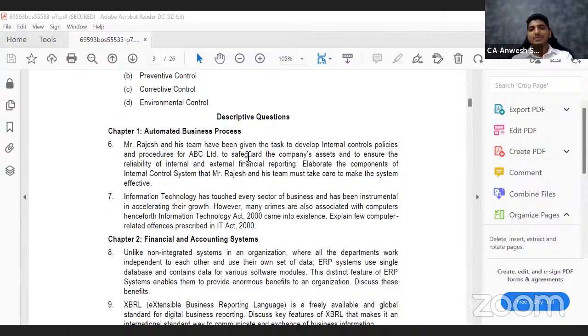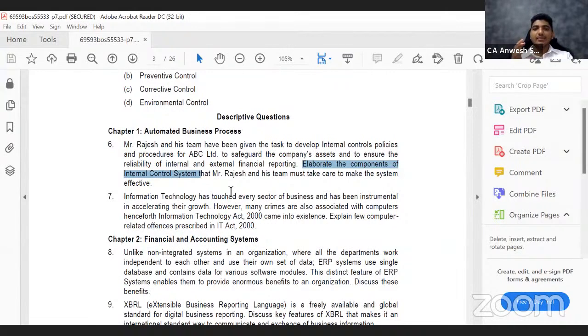Elaborate the components of internal control system that Mr. Rajesh and his team must take care of to make the system effective. It is a very lengthy question, but the actual question I'm going to highlight is only this much: elaborate the components of internal control system.